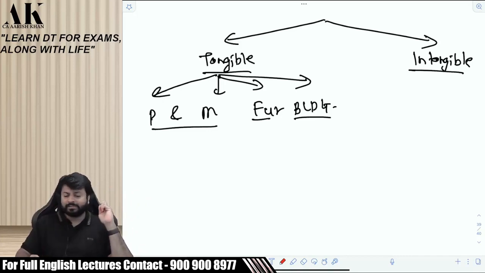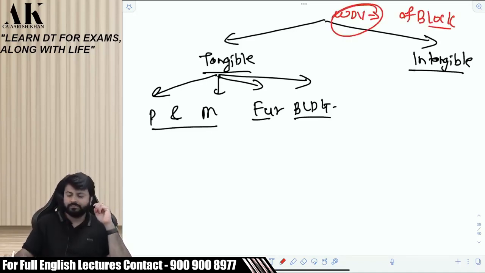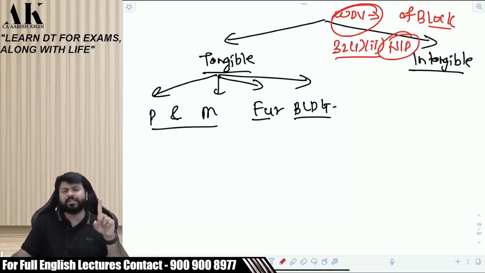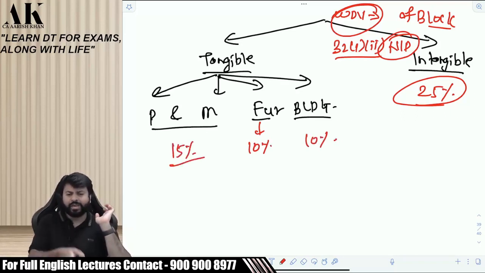Now let us come to tangible assets. Now let us discuss the rates of them, and all of them will be depreciated on WDV of the block. WDV method has to be followed in section 32 subsection 1 clause 2 at least, which is the normal depreciation. Okay. Now listen carefully, all of you. I am talking about the rates of depreciation now. You have to remember these rates. Intangible asset is depreciated at 25%. Okay. Furniture 10%. Building 10%. Plant and machinery 15%. Okay.